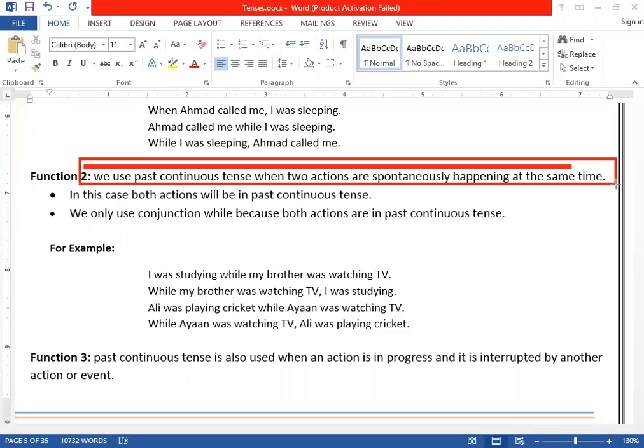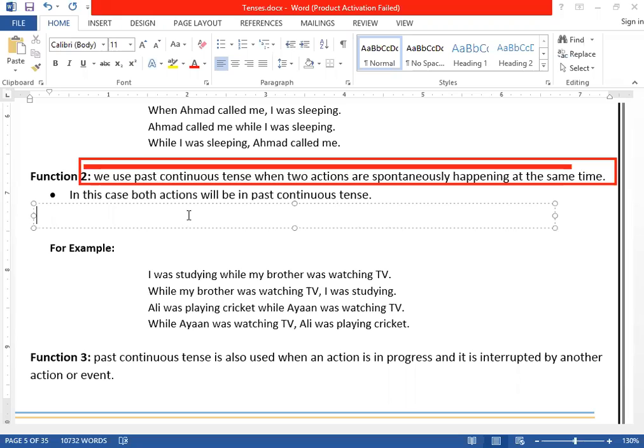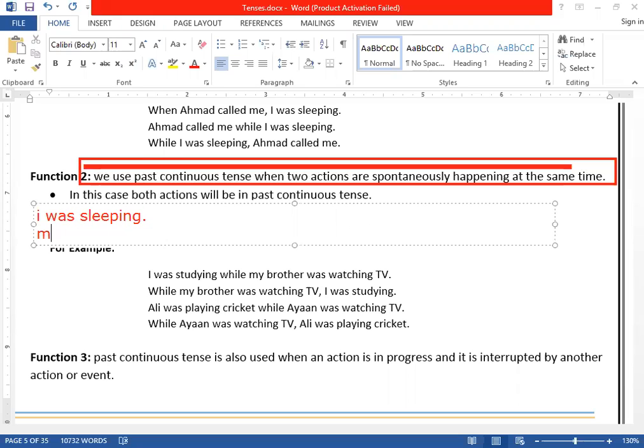Both tenses will be in past continuous. We will not use simple past. We will use both of them in what? Past continuous. Let's take some examples. For example, look. If I say, I was sleeping, suppose, one action, my brother was studying.